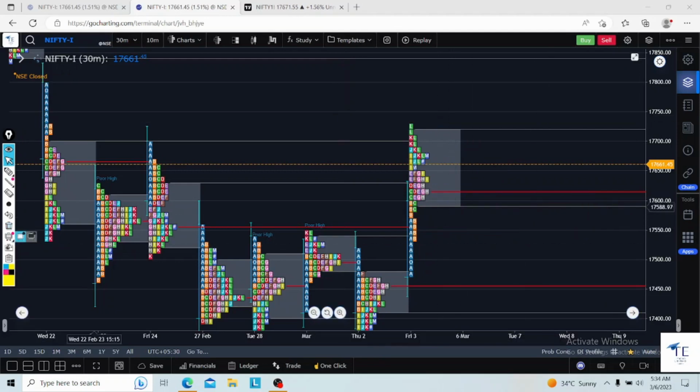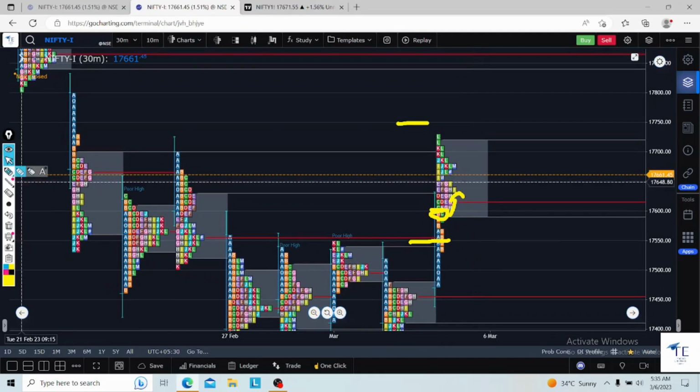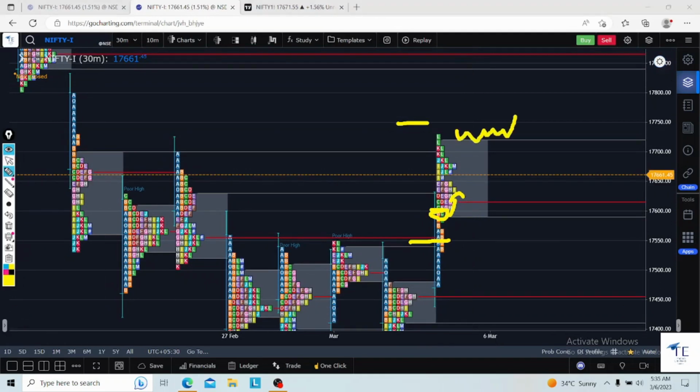If the market opens gap down in this area, you can surely go for a CE once the first 15 minutes candle is sustaining the open. Put your SL below this single print, and the direct target is this high, 17,730. If the market spends more time here and breaks this breakout, or any box is created here and the breakout happens, then go for the direct target of 17,810.